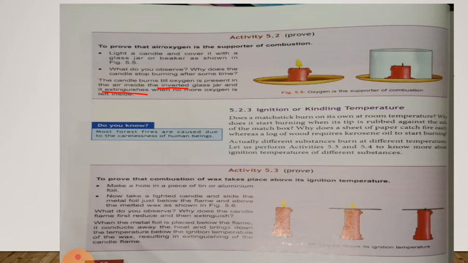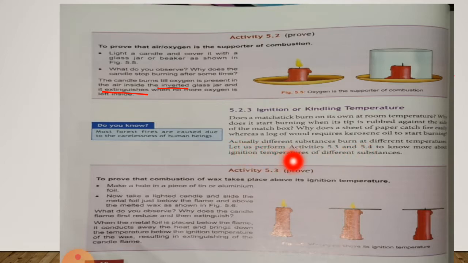Why does it happen that a sheet of paper catches fire very quickly, whereas a log of wood catches fire only when kerosene oil is put on it? Actually, different substances burn at different temperature. We have studied about it that different substances burn at their ignition temperature.